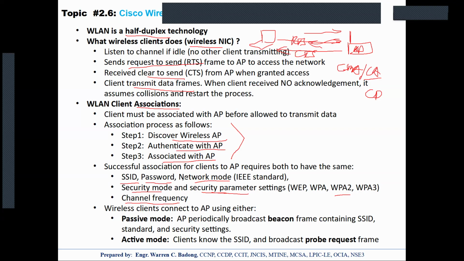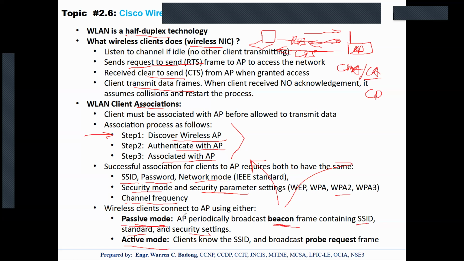Now, how can the client discover an AP? There are two ways to discover an AP: passive mode and active mode. Passive mode is where the client just has to wait for the beacon frame. The AP will broadcast the beacon frame regularly. The beacon frame contains information like the SSID, the standard that the AP is using, as well as the security settings.